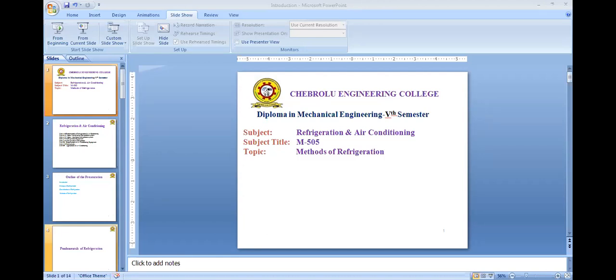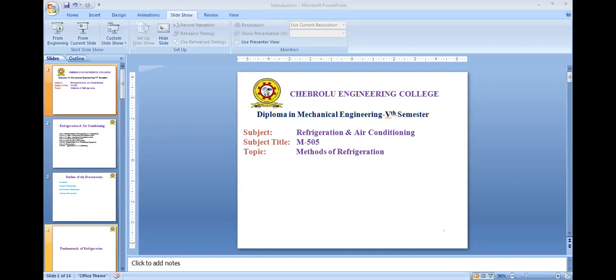Next, the applications of the refrigeration system. The following are the applications of the refrigeration system: ice making, transportation of food above and below freezing point, industrial air conditioning, comfort air conditioning, chemical and related industries, medical and surgical aids, and processing of food products and beverages.